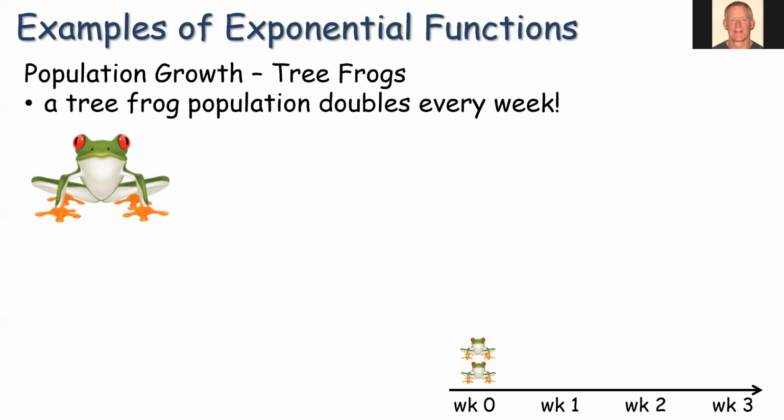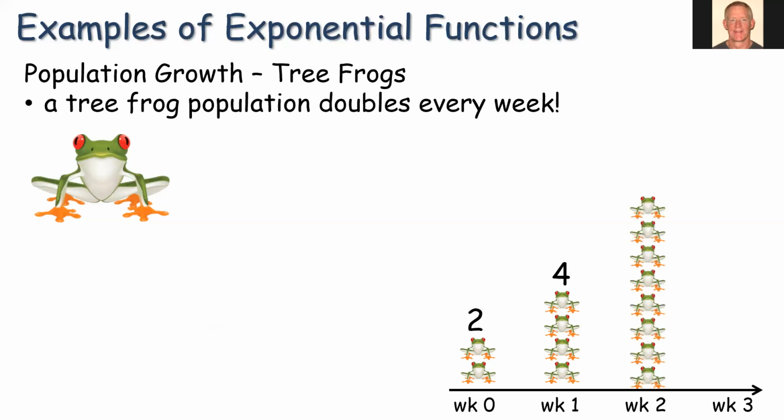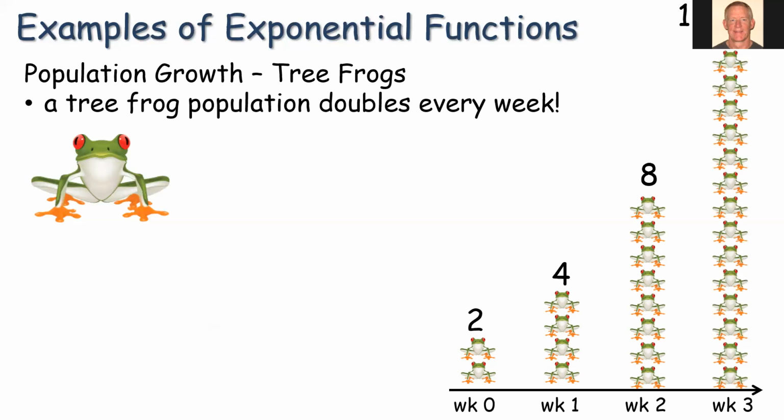Now, assuming you need both the male and female, that's the minimum we would need to start. And then it says the population doubles every week. So we'd have 2 frogs at the start, and the first week after our starting point, that's going to double to 4 frogs. The second week, we'd be up to 8. And the third week, we would be up to 16. So this is an example of exponential growth. Here we're multiplying by 2 each time. So we could fit a curve to that and it would have that nice, smooth, characteristic shape of exponential growth.